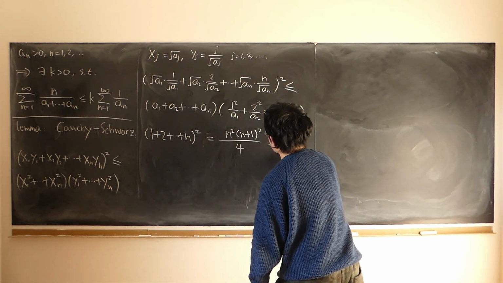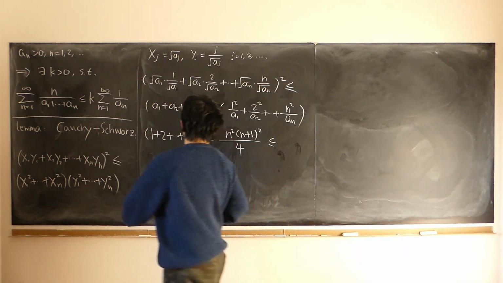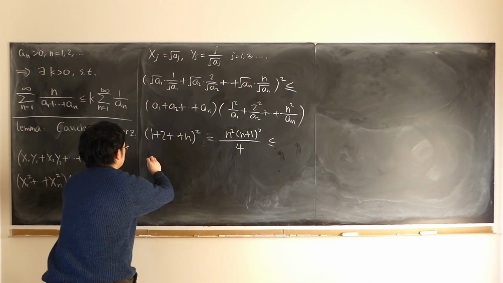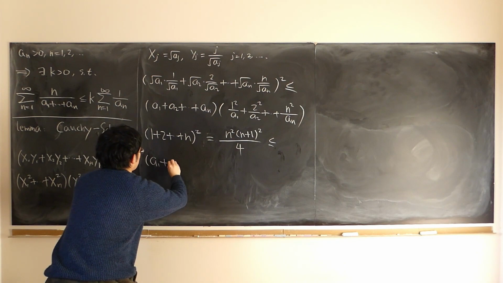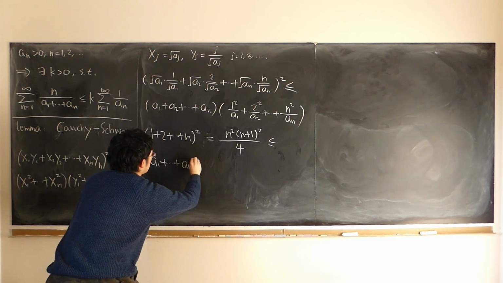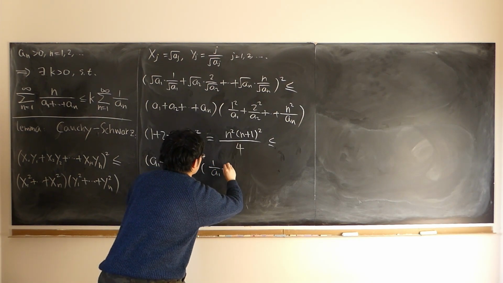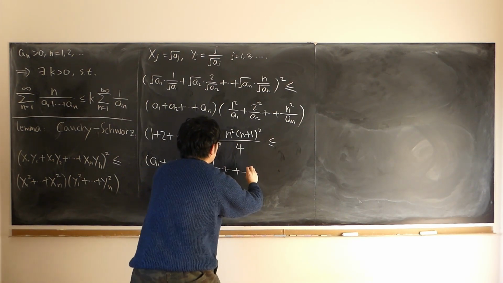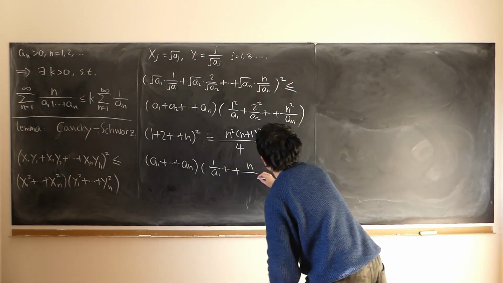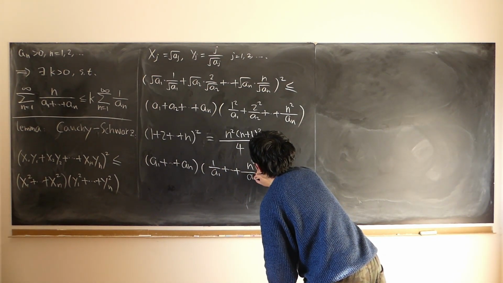And this is less than or equal to a1 plus all the way up to an, times 1 over a1 all the way up to n squared over an.